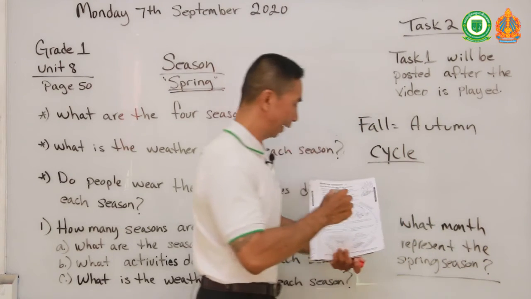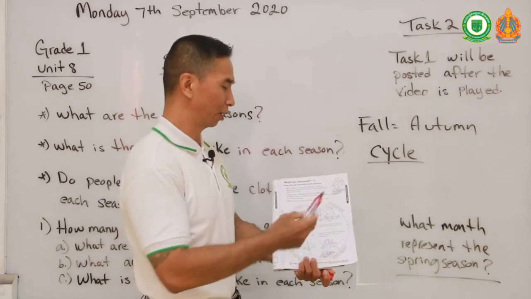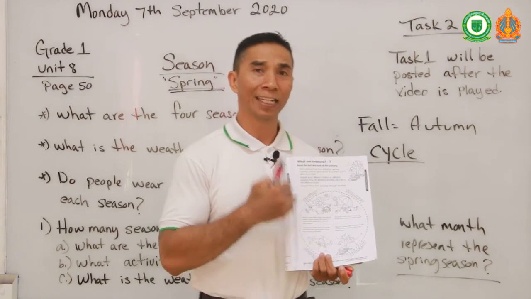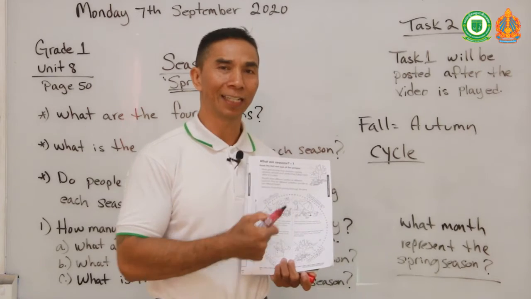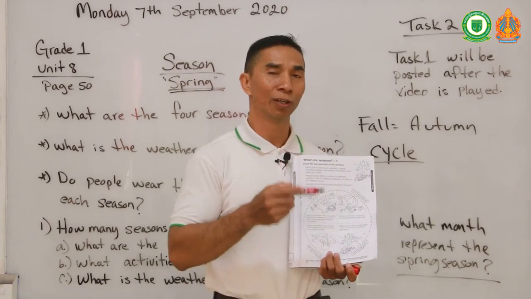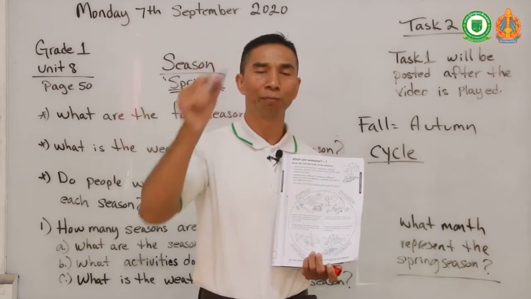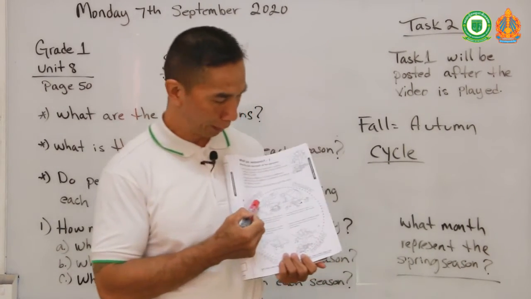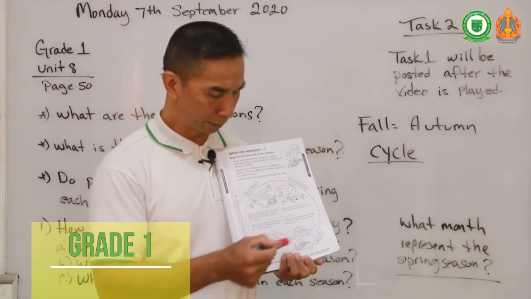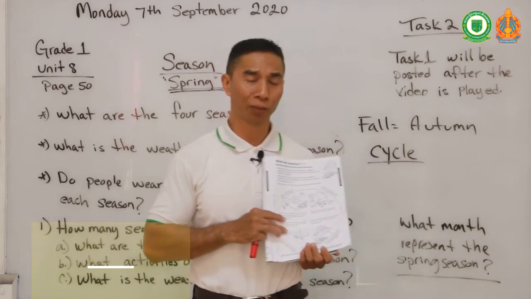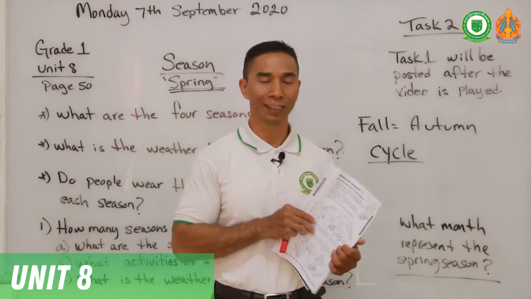The word cycle means everything goes around and around, like the cycle of our seasons, the cycle of our months in the year, and the cycle of our week. Like from Monday through Sunday is a cycle. From January through December and back to January is a cycle. And from spring, summer, autumn, and winter is a cycle. So every year is a cycle in our world, correct?